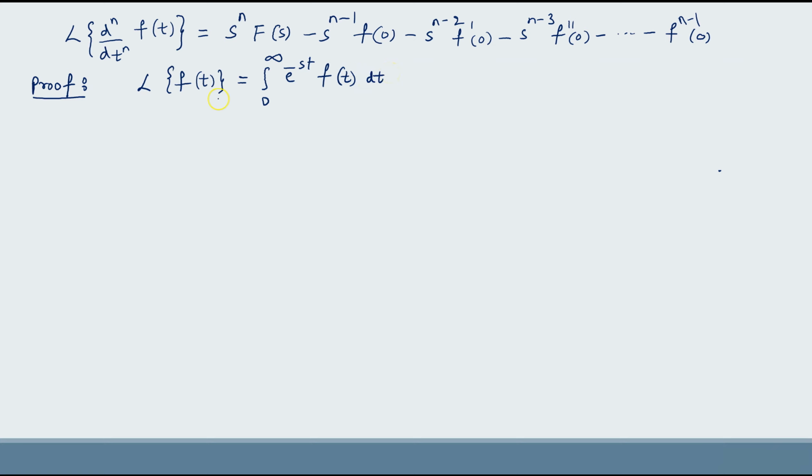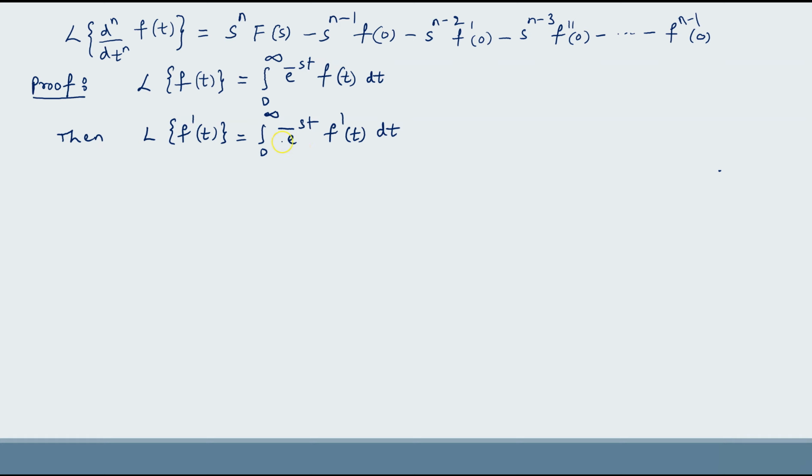Now this is Laplace transform of f of t. Then Laplace transform of f dash of t can be defined as integral 0 to infinity e power minus st into f dash of t dt.